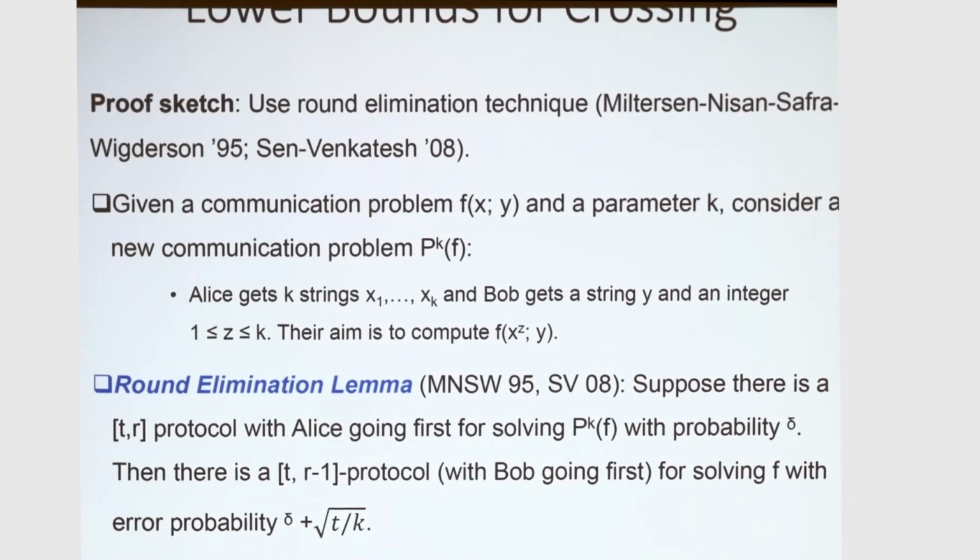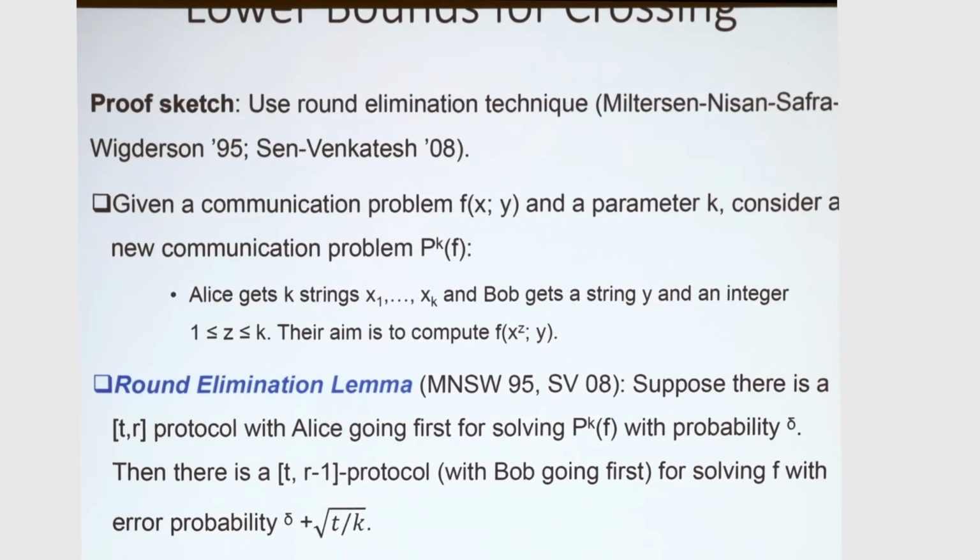So basically, the idea is that if we have some communication problem f and some parameter k, then we will look at a problem that is expanded, where Alice has, in fact, k strings, x1 to xk, and Bob has only one string, y, but he also has a pointer z, which is an index. And the goal of the players will be to compute f of x_z and y. So basically, Bob is pointing to one of the strings that he's interested in. And the round elimination lemma will say that if Alice goes first, then they're not going to do very well, because she doesn't know which string is interesting to Bob.